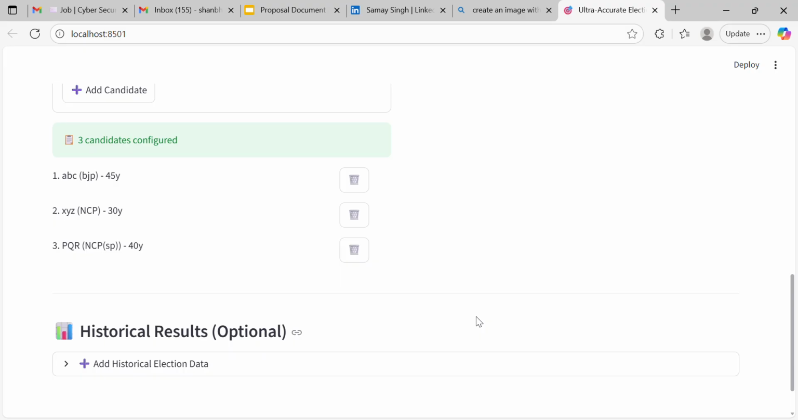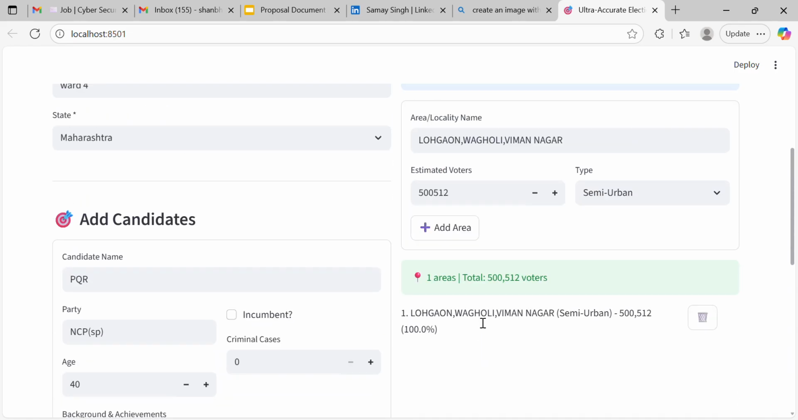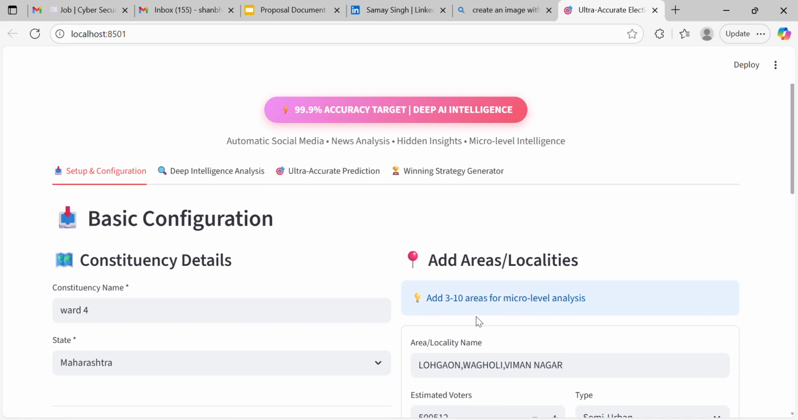Optionally, we can add historical results in the same way, but this is a totally new generated ward because it is newly integrated with the municipal corporation. That's why I have not added historical election results, but they would also be helpful. I have kept it optional without them. I would like to take a result from AI.